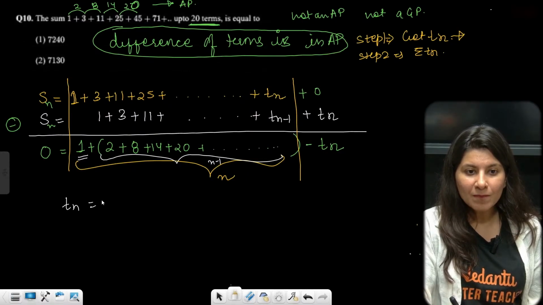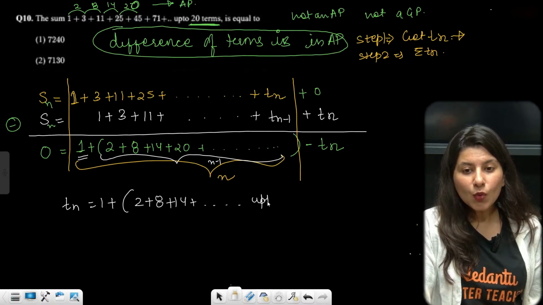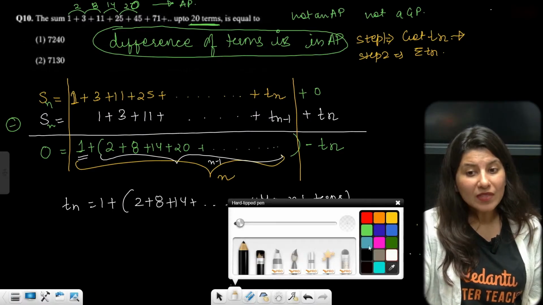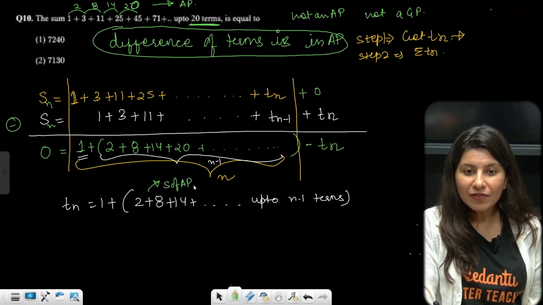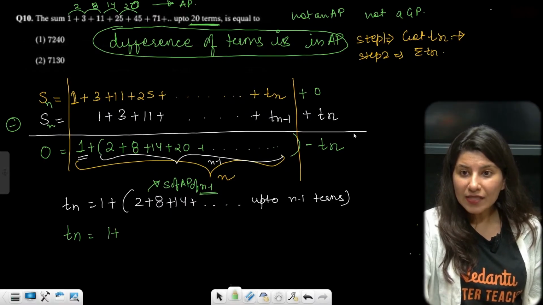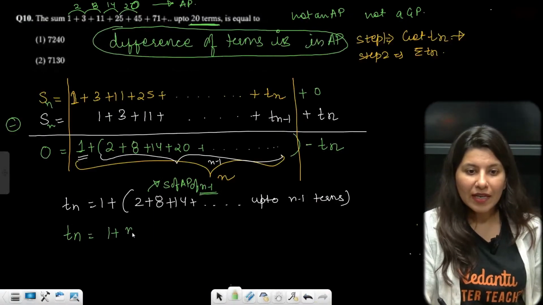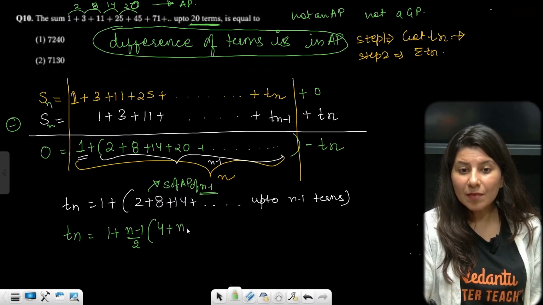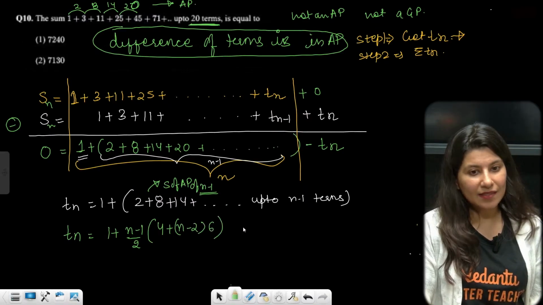So Tn will be 1 plus 2 plus 8 plus 14, up to n minus 1 terms. Inside this bracket, 2, 8, 14 is an AP, so this is the sum of an AP of n minus 1 terms. Sum of n terms of an AP you know, so for n minus 1 terms it is n minus 1 by 2, times 2A, so 4, plus n minus 2 times D, where D here is 6. That's your sum.